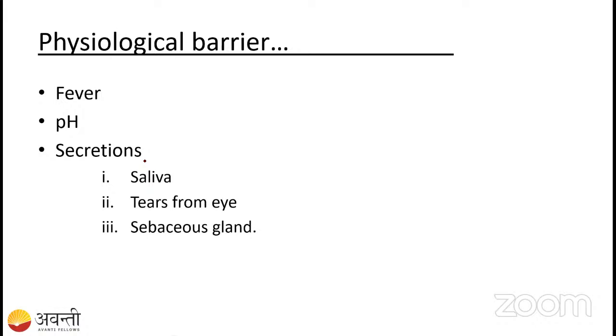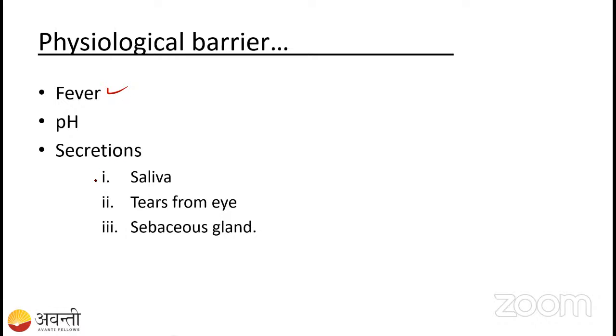So that is the physiological barrier. Which are the physiological barriers? For example, the fever. What happens whenever you get a bacterial infection? Your body temperature increases, right? Then only you will get the fever. So the fever is the indication that some pathogen has entered your body.